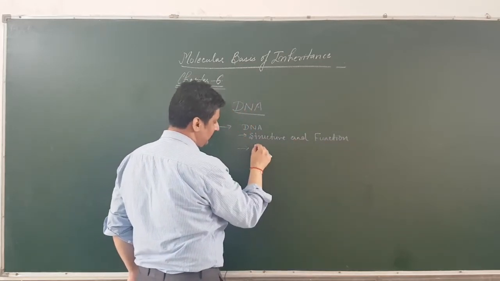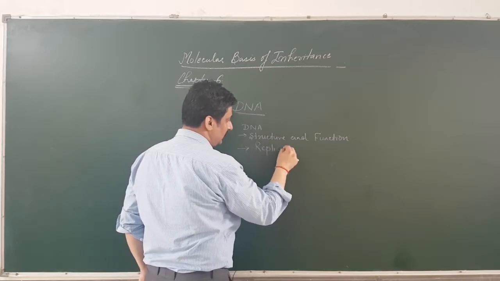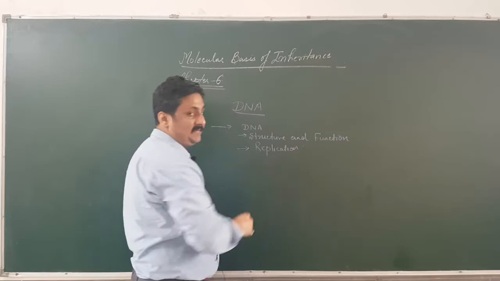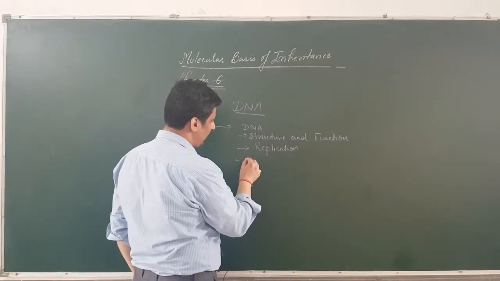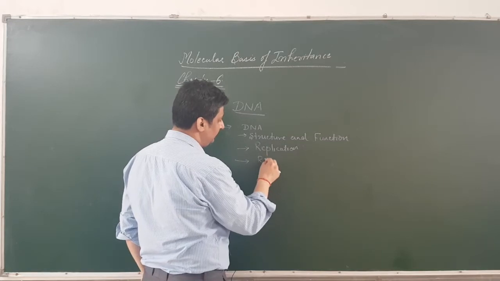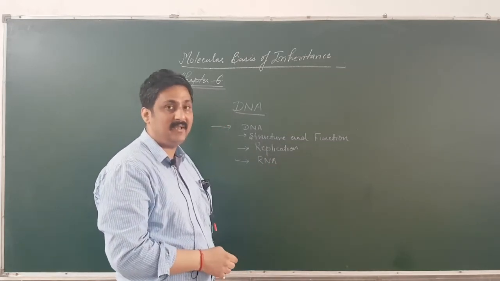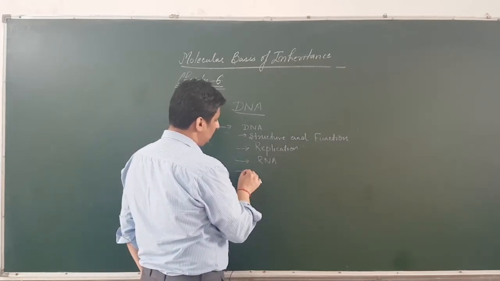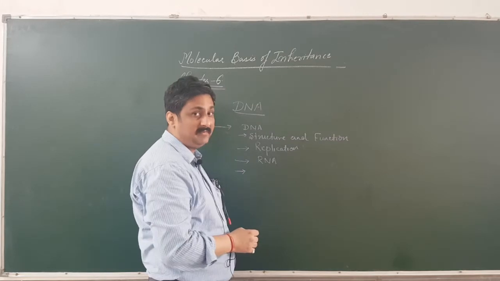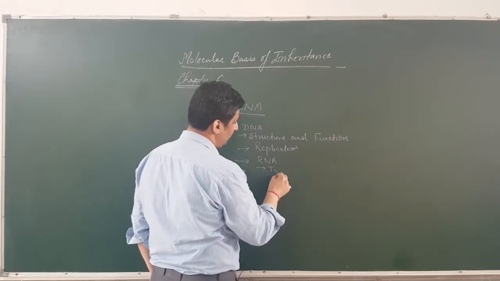its replication, how it multiplies. Then we will study about RNA, the difference between RNA and DNA. Then we will study about different types of RNA.